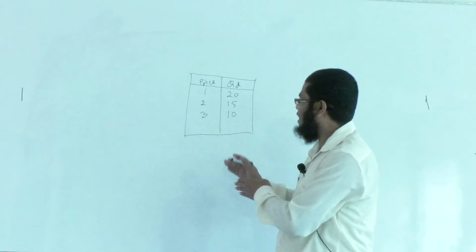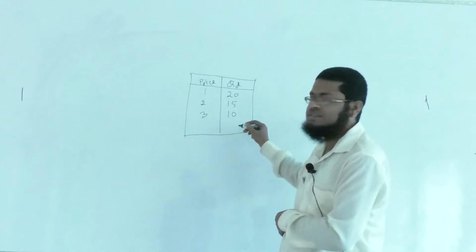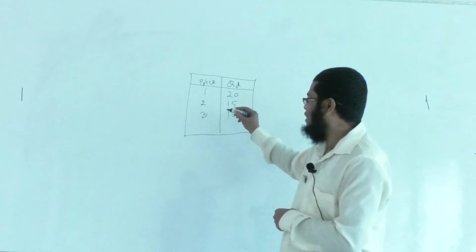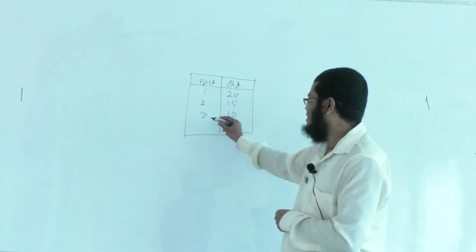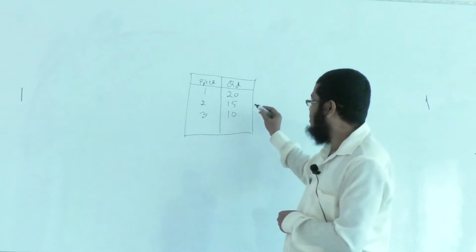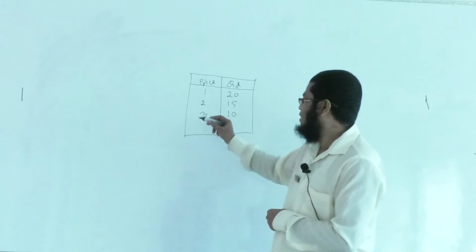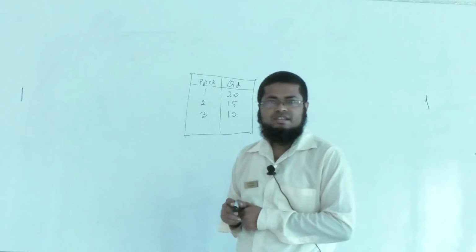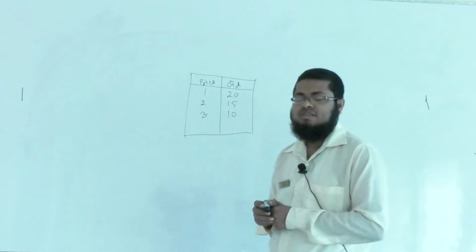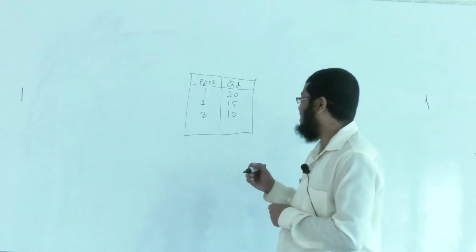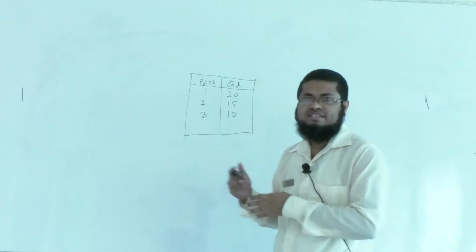That is, when price increases, quantity demanded decreases. And alternatively, when we start with 3, quantity demanded is 10, when price is 2, quantity demanded is 15, and when price is 1, quantity demanded is 20. That is the inverse relationship between price and quantity.